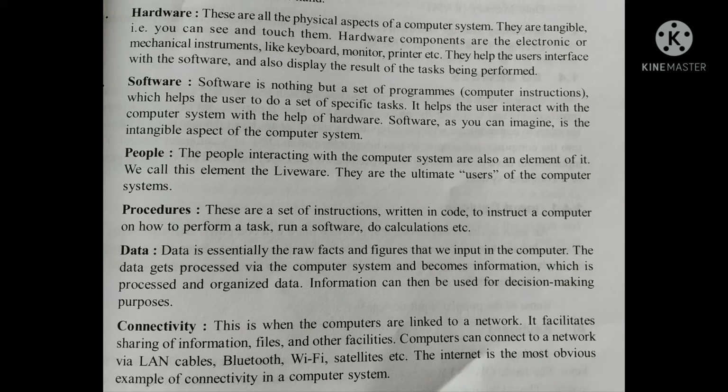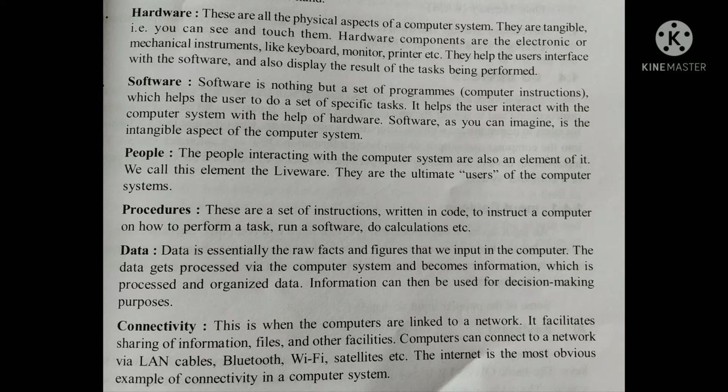What is hardware? Hardware is all the physical aspects of a computer system. They are tangible, that is, you can see and touch them. Hardware components are the electronic or mechanical instruments like keyboard, monitor, printer, etc. They help the user interface with the software and also display the result of the task being performed.